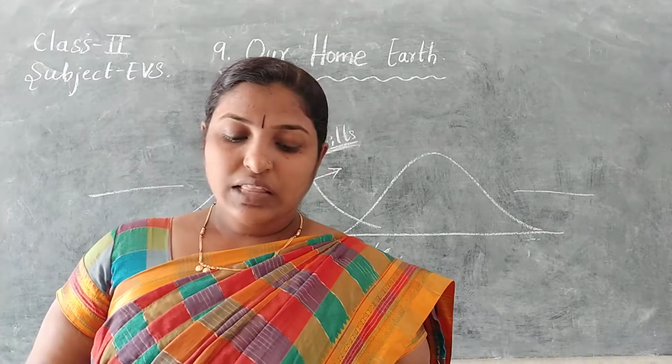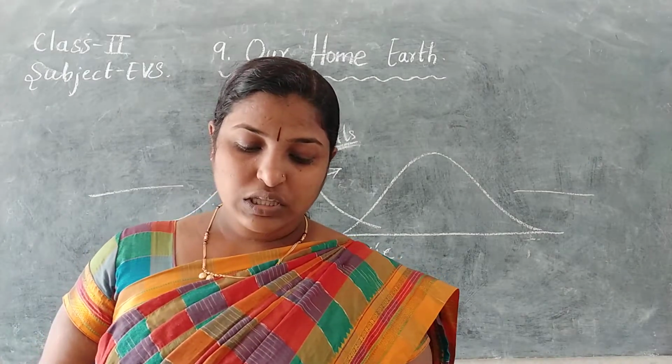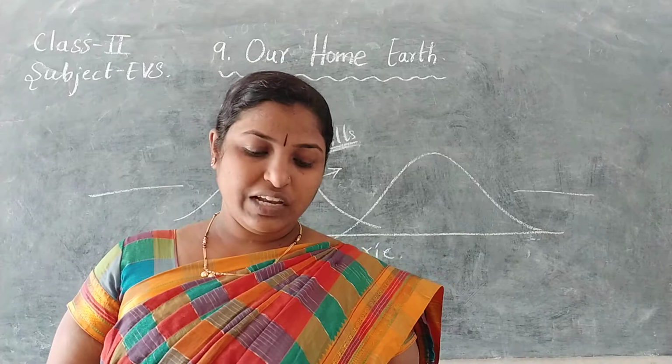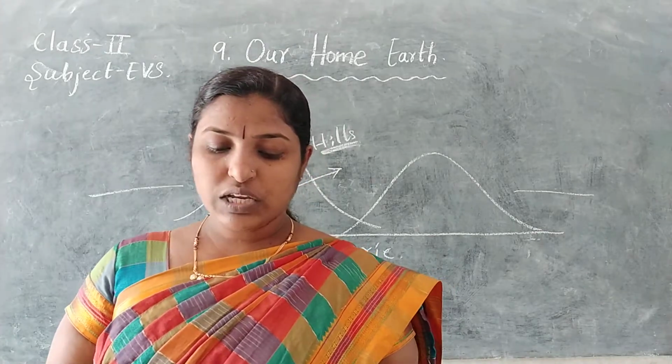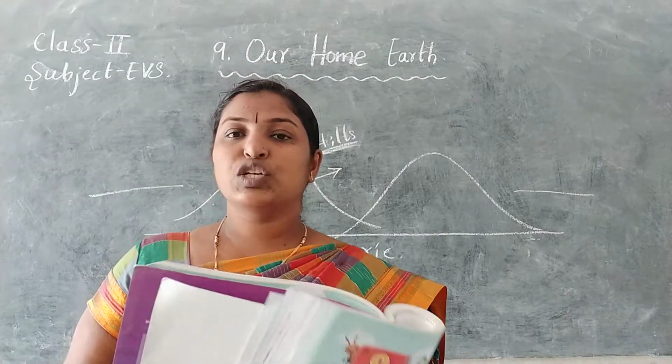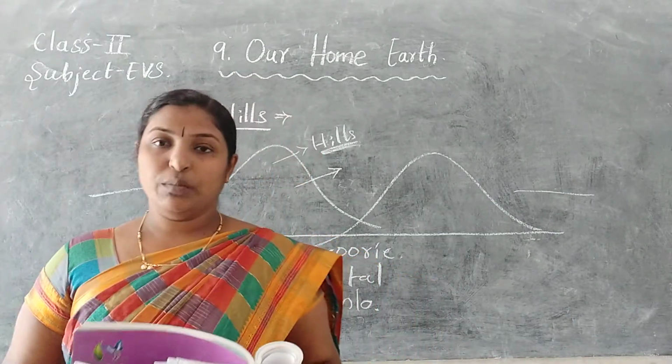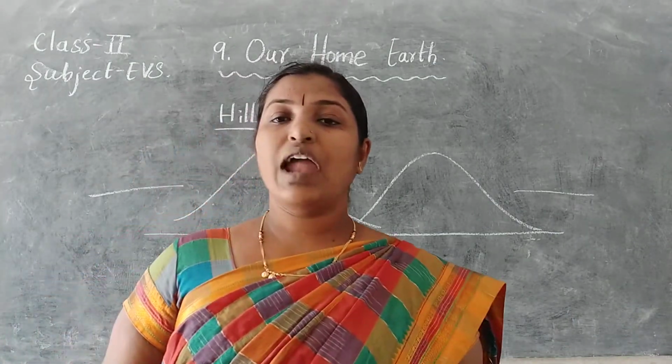It is a land area that is higher than the land around. The weather is very cold and windy there. For example, Mussoorie, Nainital and Shimla. How will the hills be? These will be very cold and windy.